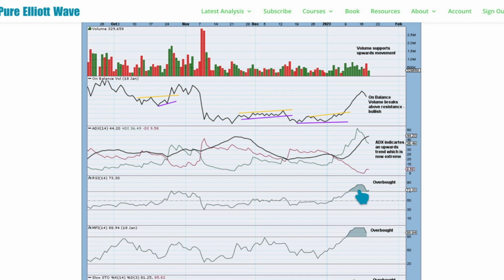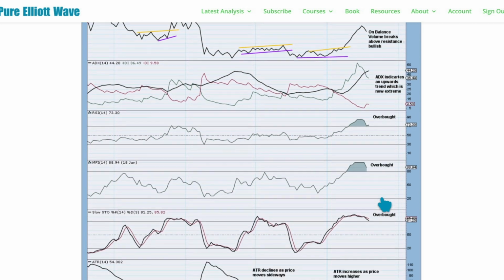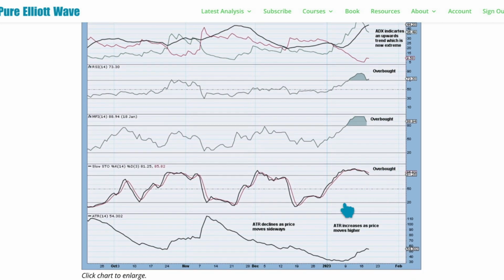RSI and money flow are both overbought, but this usually, well, back in cycle wave 1 to 2018, RSI reached overbought quite quickly and early on within that bull market. This is easily resolved by a small correction and then it can reach deeply overbought again. Only when it does this multiple times and exhibits long-term bearish divergence with price would the bull run be in danger of possibly being over. Stochastics also overbought, but when a market is trending, we use RSI, not stochastics, and we've been over ATR.